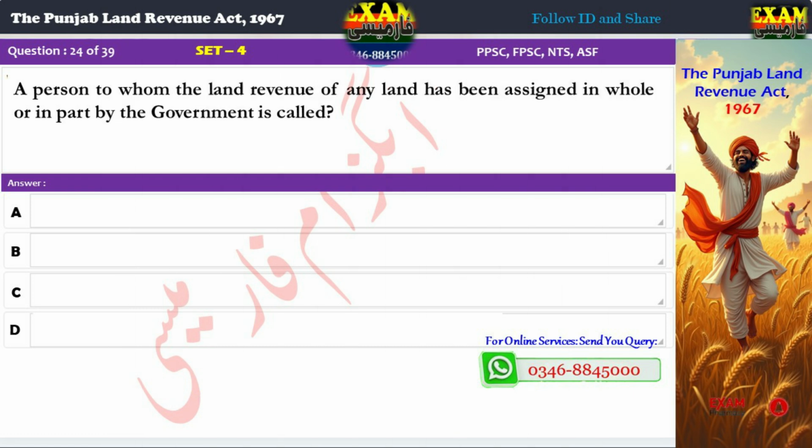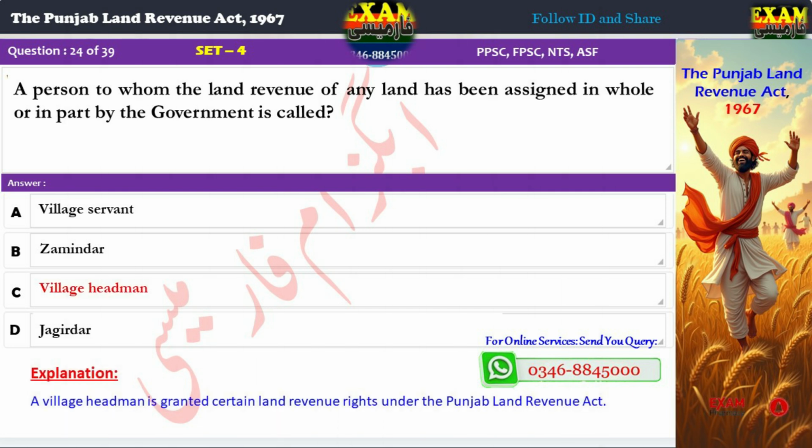Question 24. A person to whom the land revenue of any land has been assigned in whole or in part by the government is called: A. Village servant, B. Zamindar, C. Village headman, D. Jagirdar. Correct answer, C. Village headman. Explanation: a village headman is granted certain land revenue rights under the Punjab Land Revenue Act.